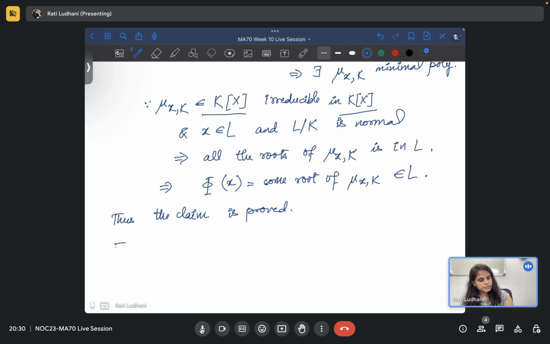And this implies, so we can actually restrict.